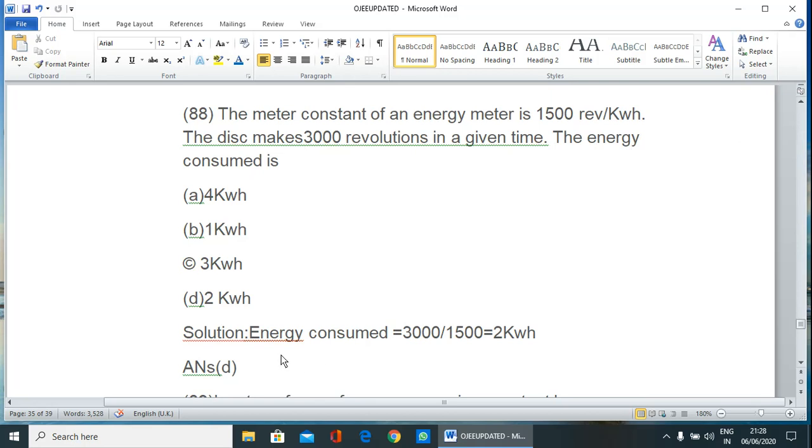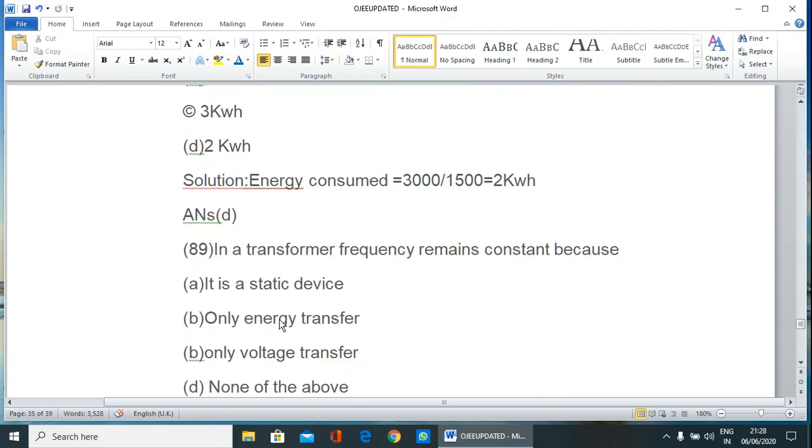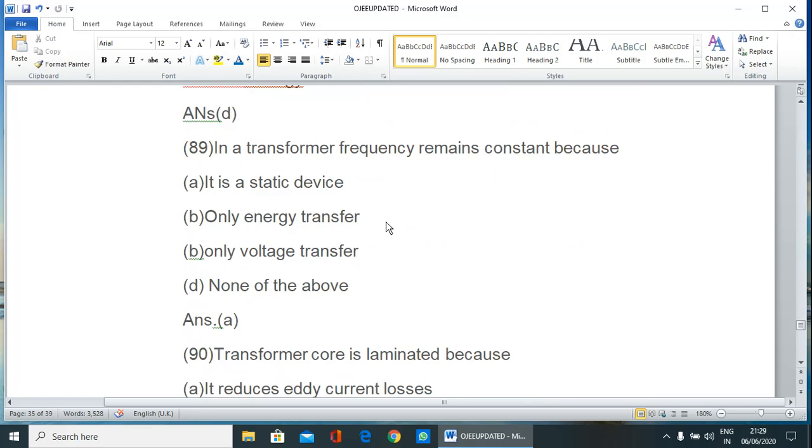This is also very simple. Energy consumed is 3000 by 1500, that is 2 kilowatt hour, because for 1 kilowatt hour it requires 1500 revolutions. For 3000 revolutions, automatically 2 kilowatt hour of energy will be consumed. The correct answer is D.